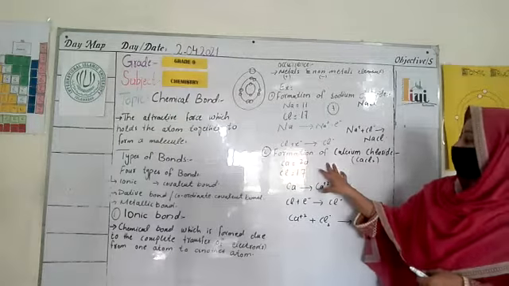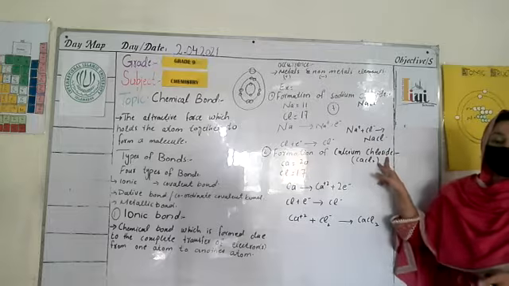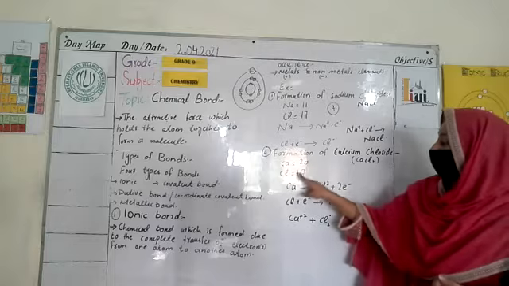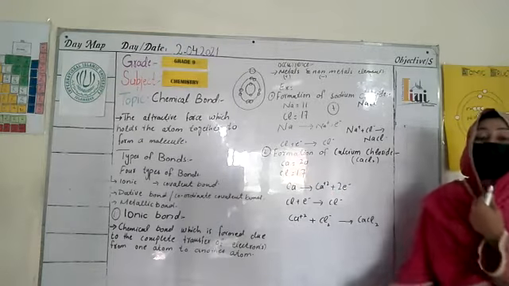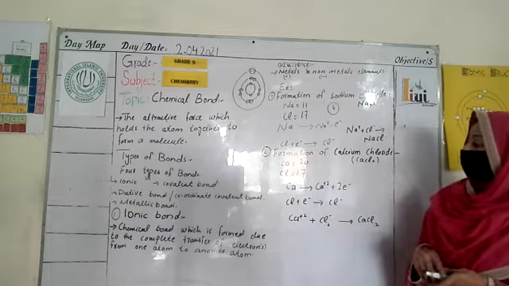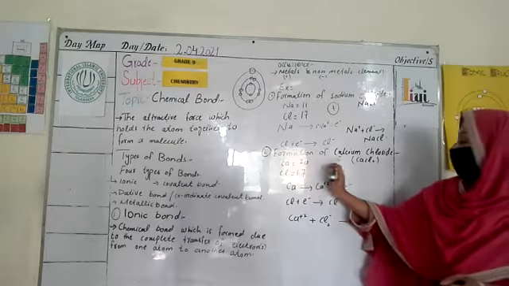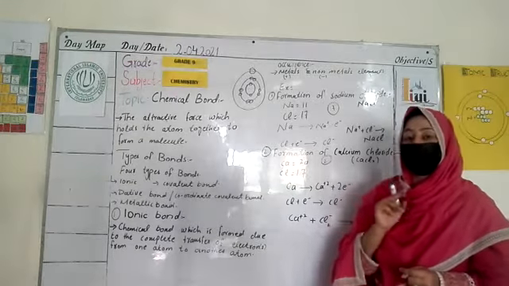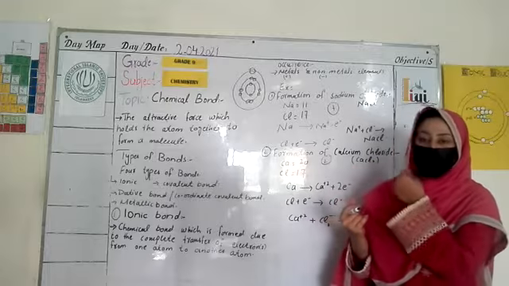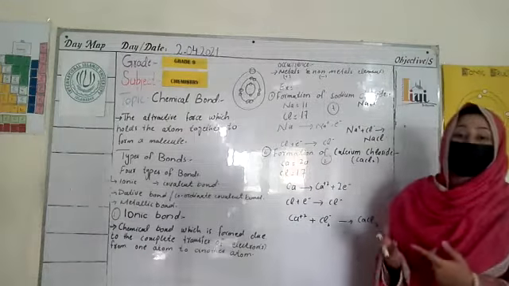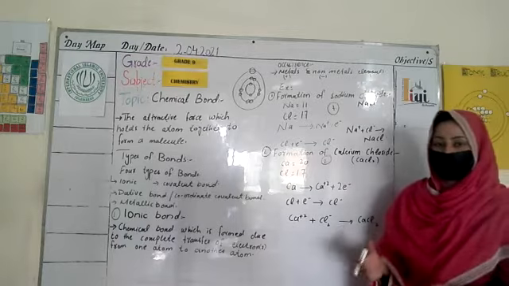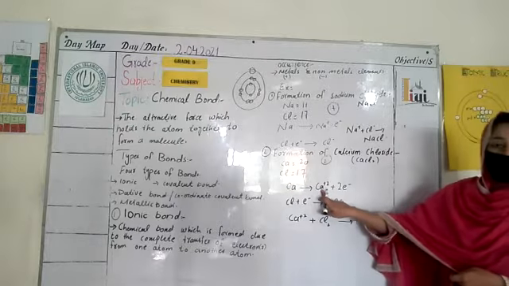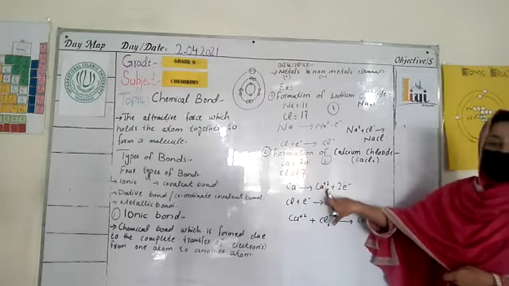Here we have another example, the formation of calcium chloride, CaCl2. Calcium has atomic number 20 and chlorine has atomic number 17. In the electronic configuration of calcium, the outermost shell has 2 electrons. In its valence shell it has 2 electrons and it wants to give them to someone and make itself stable. Chlorine needs 1 electron to complete its outermost shell and come to stability. So in this reaction, calcium gives its 2 electrons, so its charge is +2.